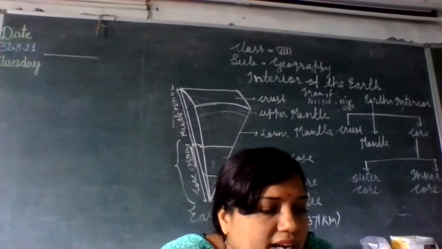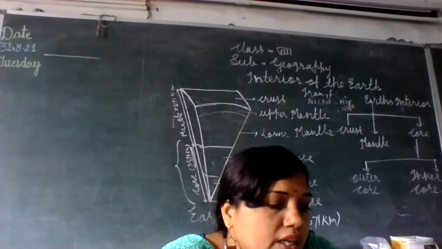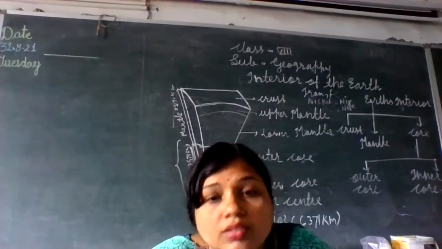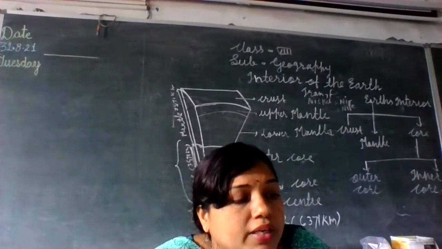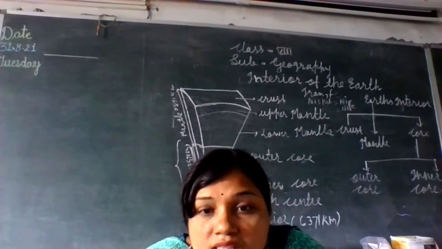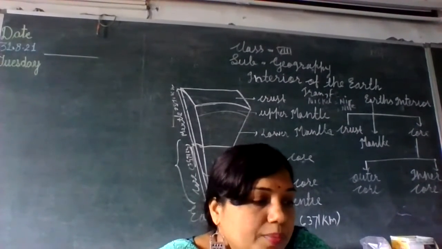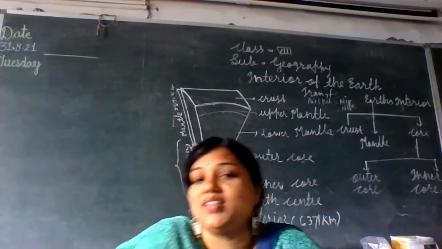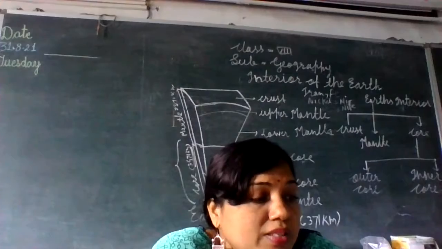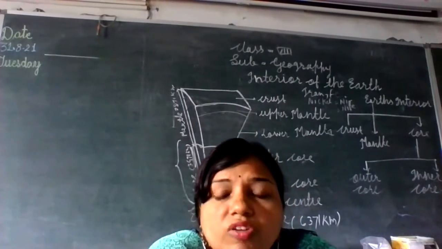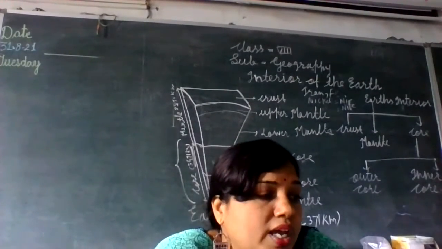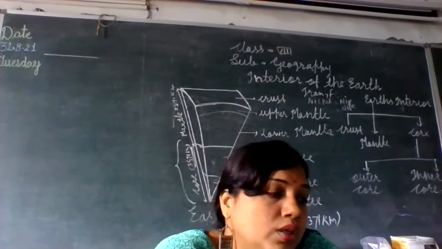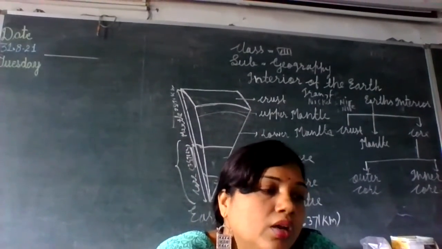As the materials in this layer are under extreme pressure, the inner core is in solid state. Why is it in solid state? Just because the materials in this layer are under extreme pressure. Okay, the temperature here is almost equivalent to the surface temperature of the sun. Think about it. जितना सरफेस टेम्परेचर सन का है, उसके इक्विवेलेंट यानी नियर अबाउट इक्वल यहाँ का टेम्परेचर होता है. So that is about the structure of the core.